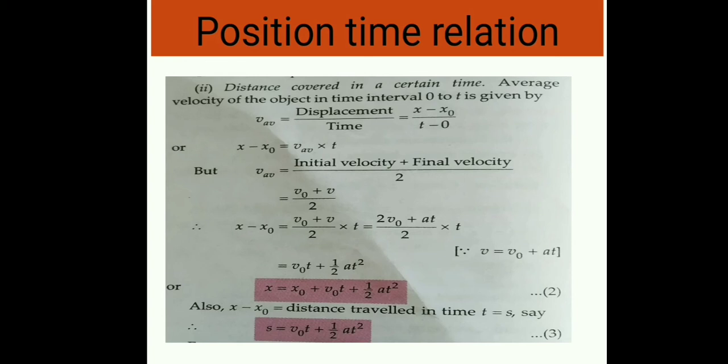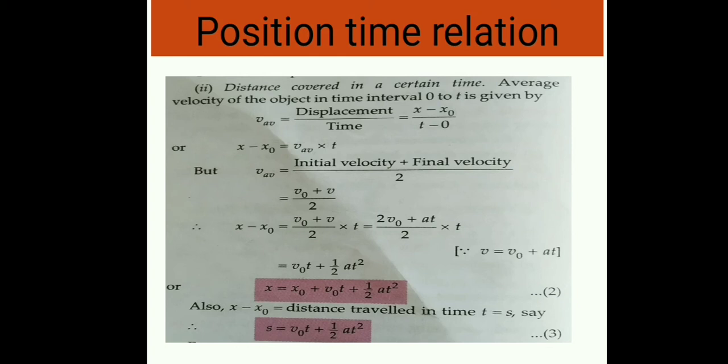Now we have two expressions for v average: first is x minus x0 upon t, and second is v0 plus v upon 2. So x minus x0 equals v0 plus v upon 2 into t, which equals 2v0 plus at upon 2 into t, since we already know v equals v0 plus at. After simplifying, x minus x0 equals v0 t plus half at squared. So x equals x0 plus v0 t plus half at squared.